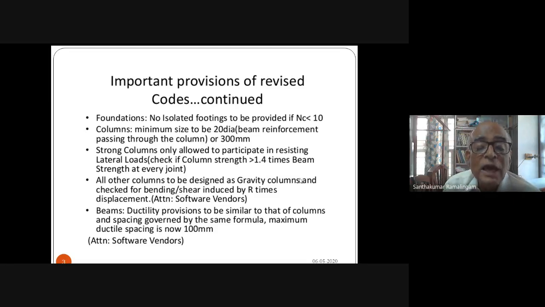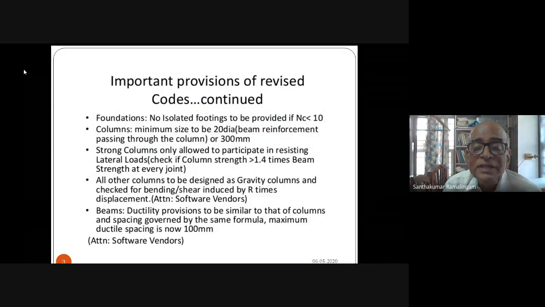Only the strong column is allowed to participate in resisting lateral load, and the strong column is now to be checked to be 1.4 times the beam strength at every joint. This we will see in a little more detail later on, but this is a new clause which ensures that you have only a strong column, weak beam system.